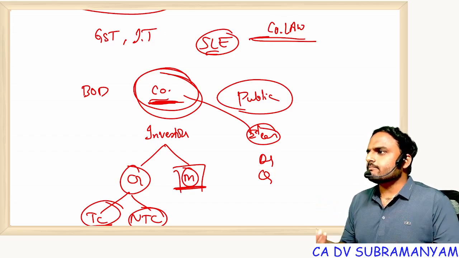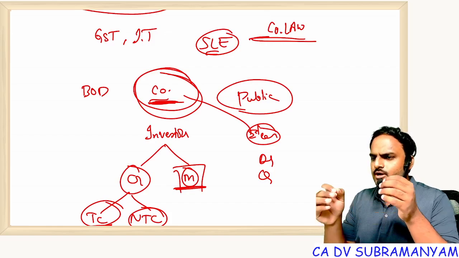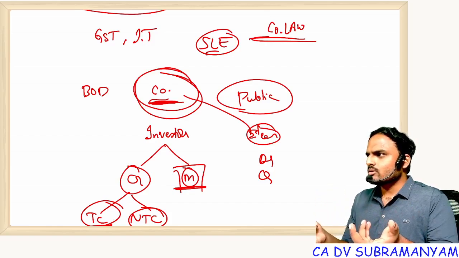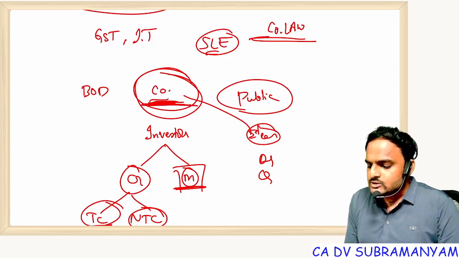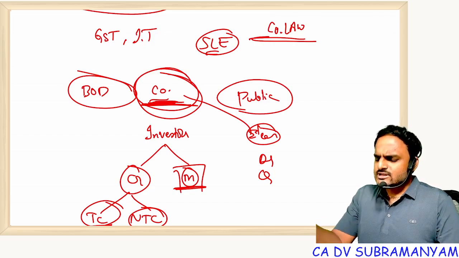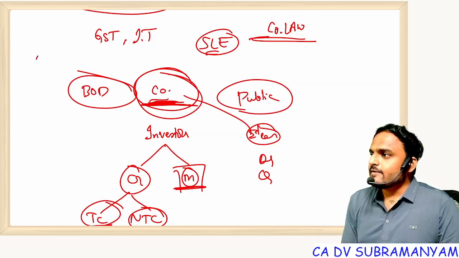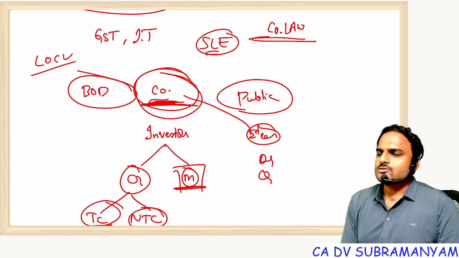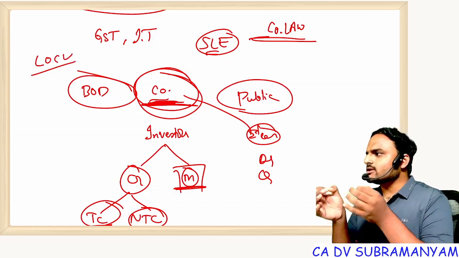Sir, punish the company, sir. Punishment of the company means punishment of the certificate of incorporation. No. So we should punish the real persons who are doing things behind the company. So this is popularly called lifting of the corporate veil. So all these things are happening because we are having a law.